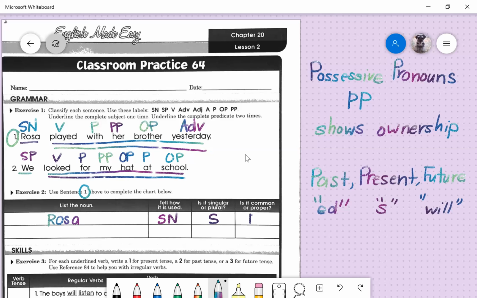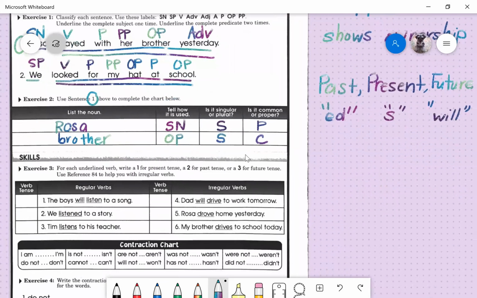Rosa is proper, P. The second noun in that sentence is brother, right? It's a noun, OP. Singular or plural? There's only one brother. If there would be more, there would be an S after it, so singular. Is it common or proper? It is common because there is no name for brother, common. Okay, these things we already know, same as before.